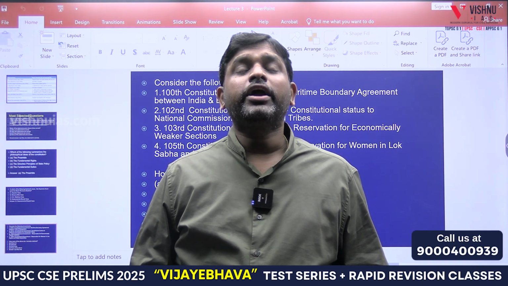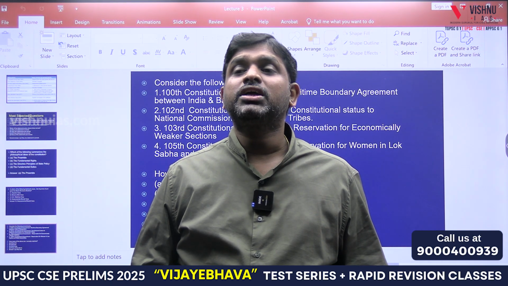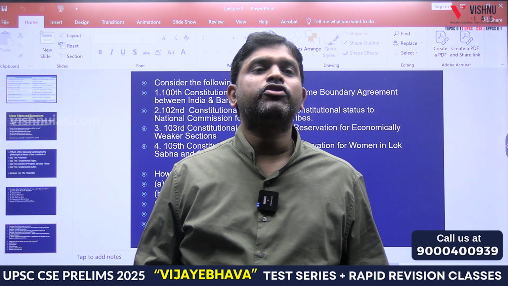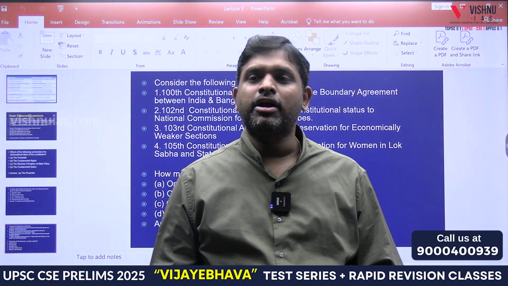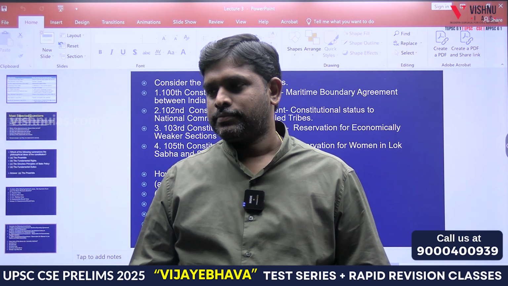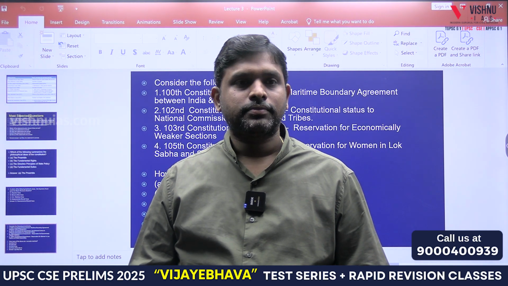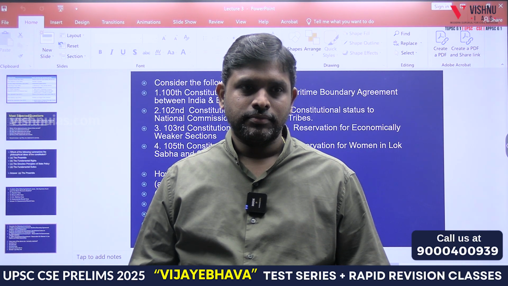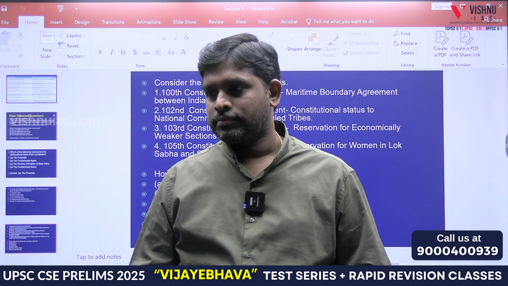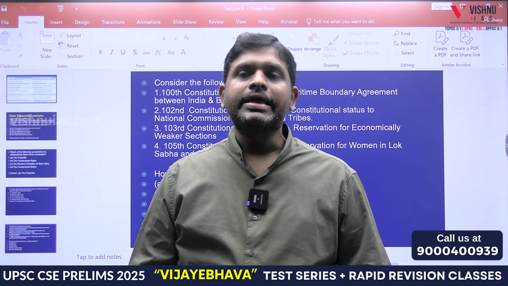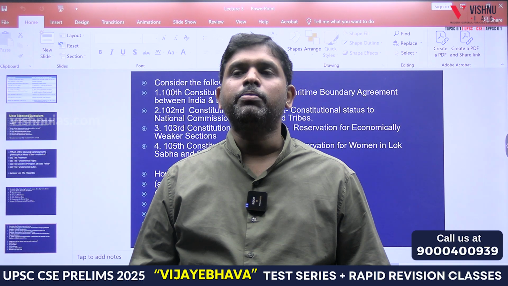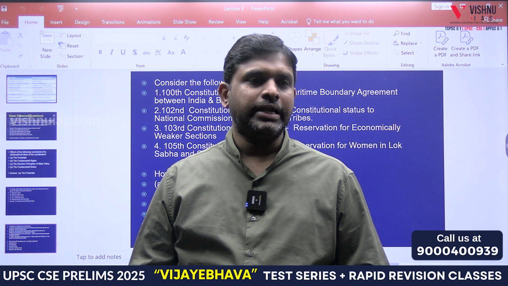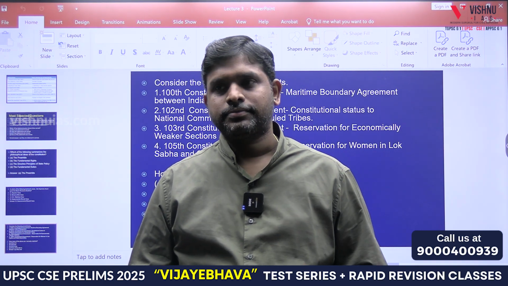104, Anglo-Indians were being represented with 2 seats in Lok Sabha. So the Anglo-Indian reservation of 2 seats was removed. 105, power of state governments to identify backward classes is restored by the center. Earlier, who are backward communities would be identified by the state legislature. Now the same power was being given to the center. These are not that much important.